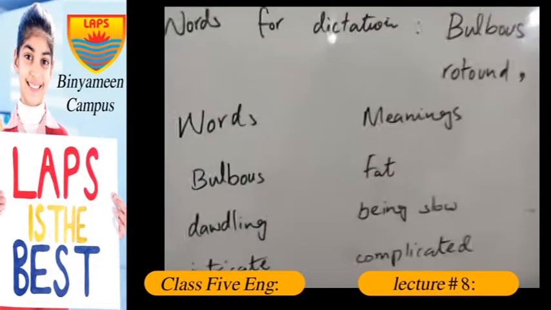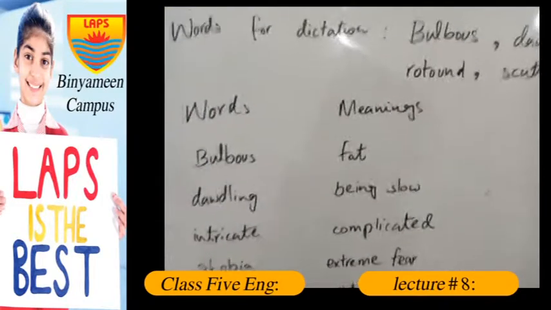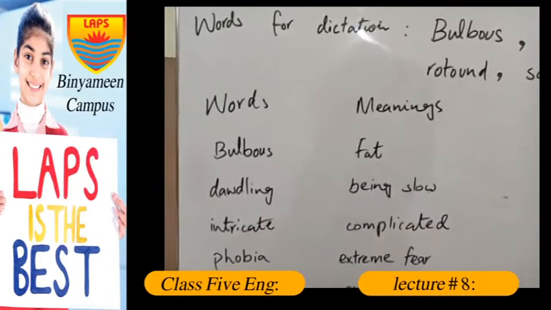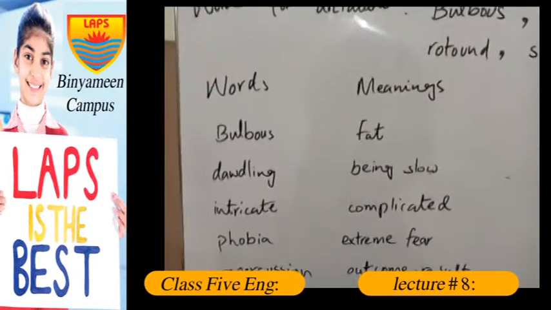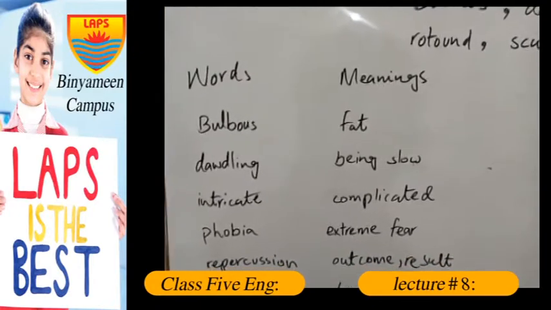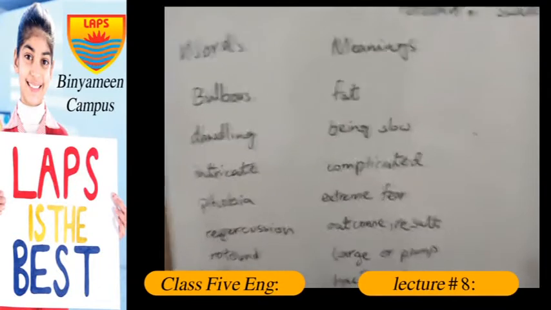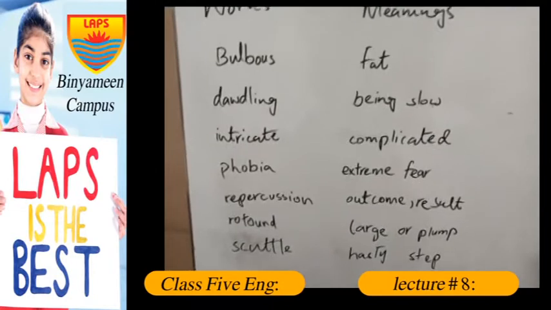Now for the word meanings. Bulbous means fat, dawdling means being slow, intricate means complicated, phobia means extreme fear, and repercussion means outcome or result. You can learn only one meaning. Bulbous also means large or plump, and scuttle means hasty step.